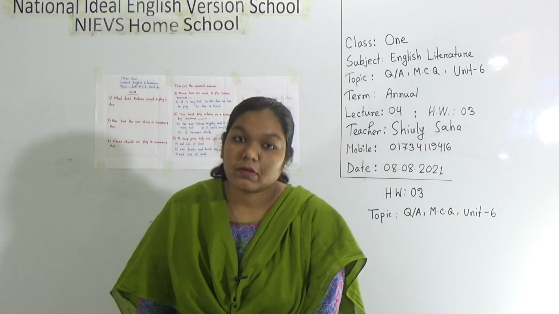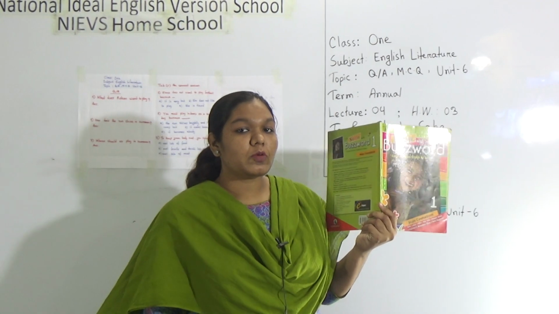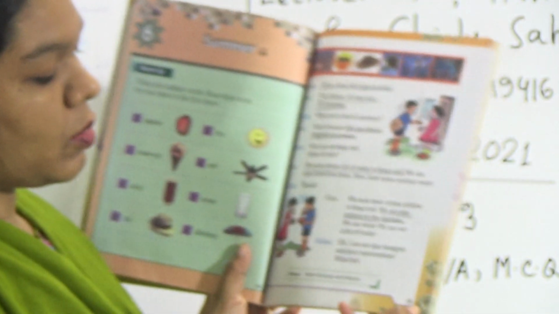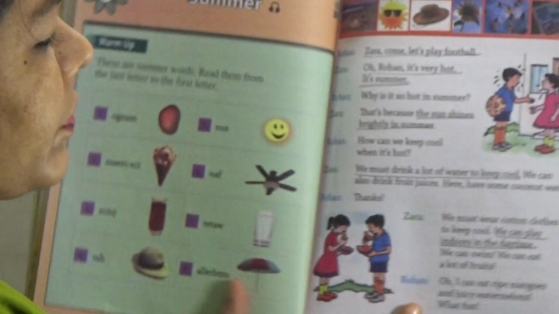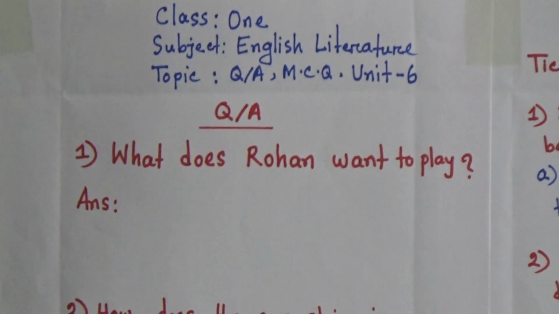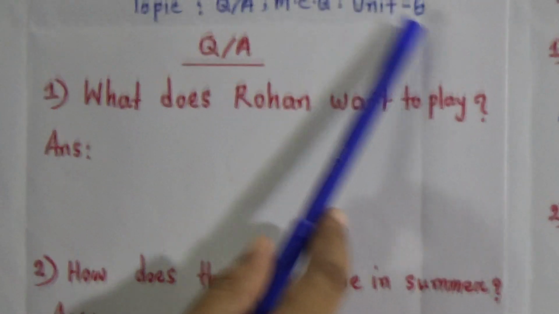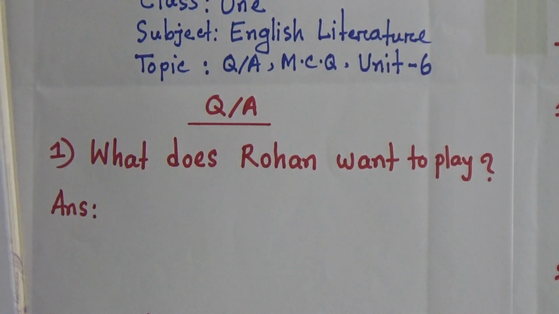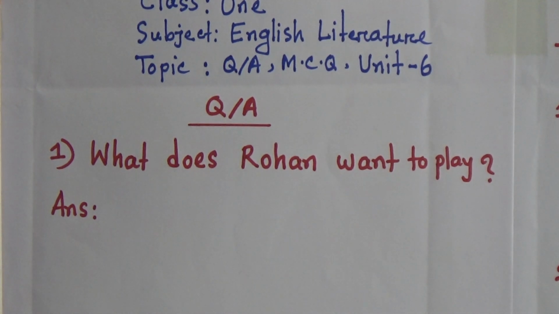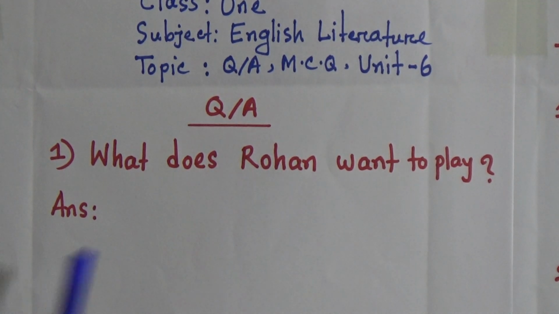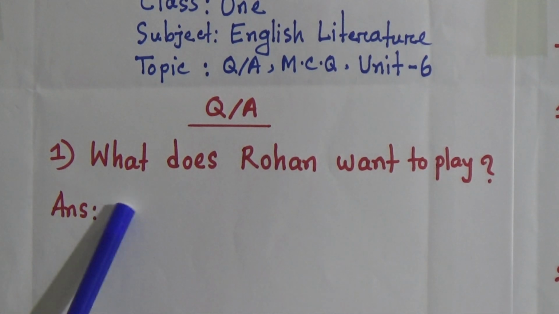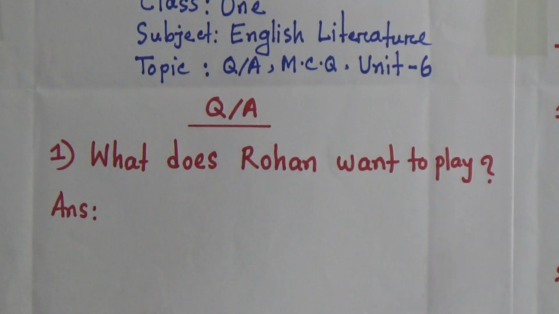Everybody, I am requesting all of you, this is your Buzzword book, open your book to page number 55. The title of this unit is Summer. You know about this story, so we will solve some questions today. Students, here are three questions for you based on Unit 6, that means the story Summer. First question: What does Rohan want to play?